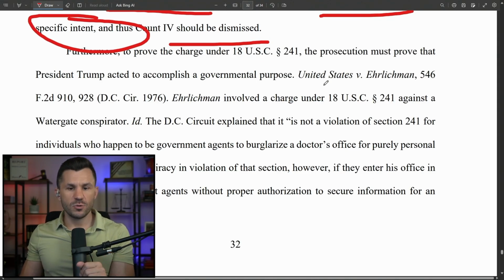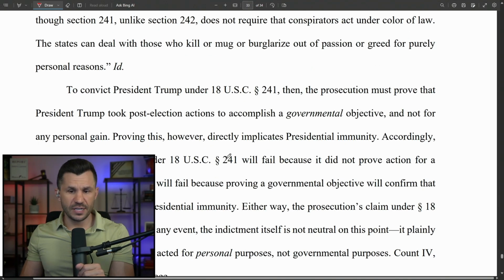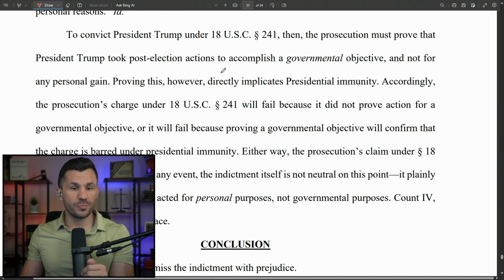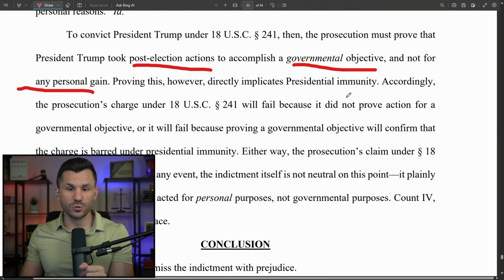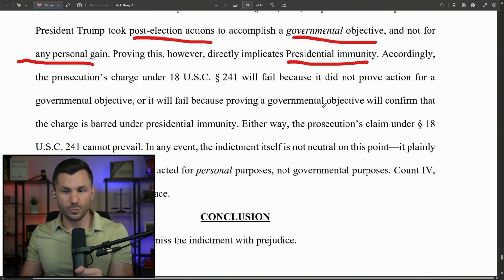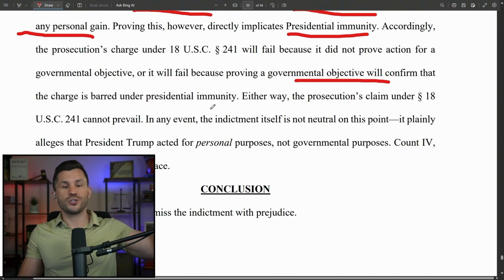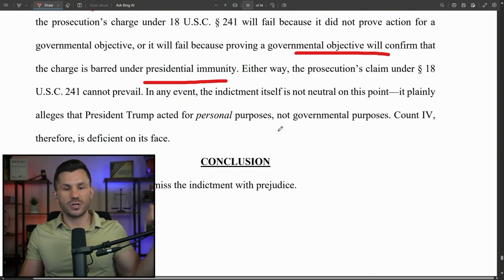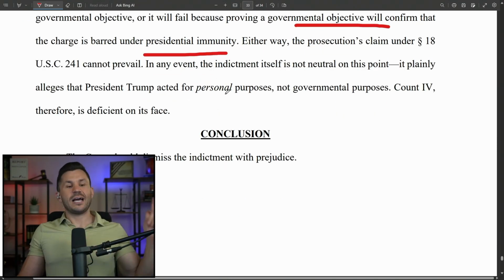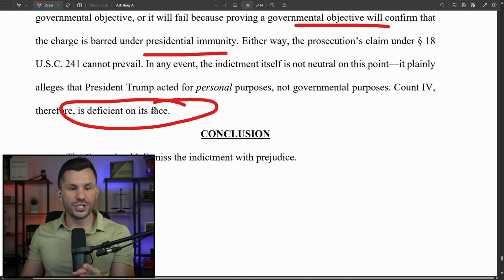They say they also must prove that Trump acted to accomplish a governmental purpose, and to convict Trump, they must prove that Trump took post-election actions to accomplish a governmental objective and not for any personal gain. Proving this, however, directly implicates Trump's presidential immunity. So accordingly, the prosecution will fail because it did not prove a government objective, or it will fail because proving the government objective will confirm the charge is barred under presidential immunity. Either way, Trump is immune. And so therefore, count 4 is also deficient on its case.